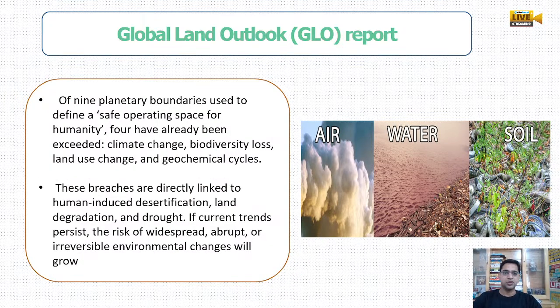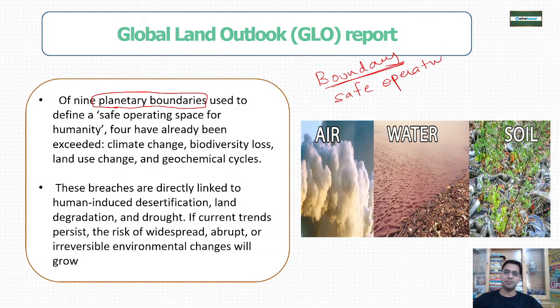So 9 planetary boundaries were there. What are these planetary boundaries? Our planet has been made from various things. Boundaries are something called a safe operating point.